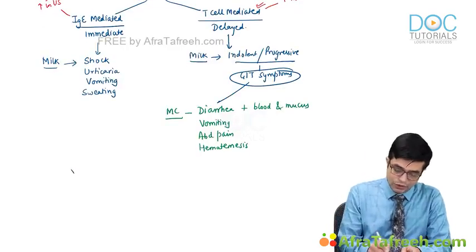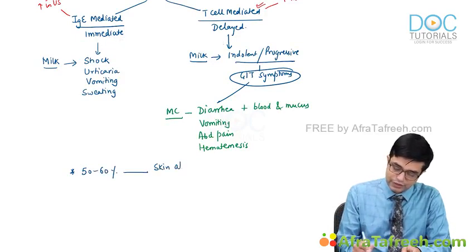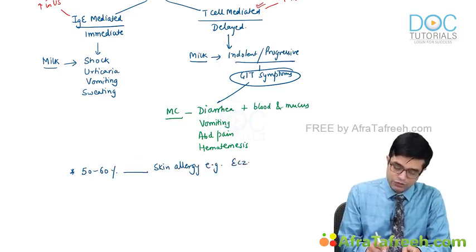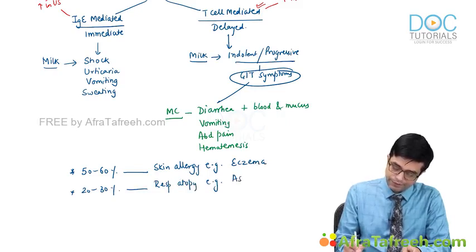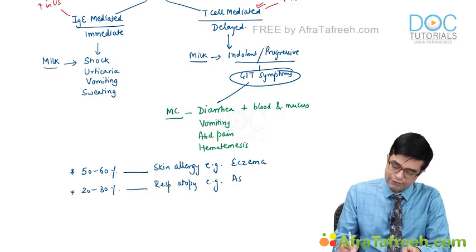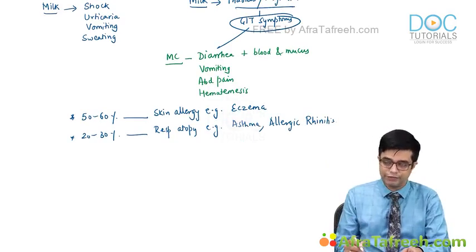Remember that almost 50 to 60% are also found to have skin allergies like eczema and atopic dermatitis. And almost 20 to 30% will have respiratory allergies, respiratory atopy, for example asthma or allergic rhinitis. So they are all a part of the same family, and you need a high degree of suspicion to identify.